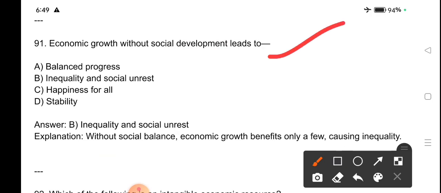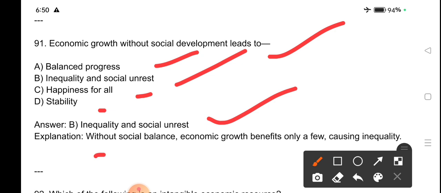Economic growth without social development leads to balanced progress, inequality and social unrest, happiness for all, stability. Inequality and social unrest. Without social balance, economic growth benefits only a few, causing inequality.